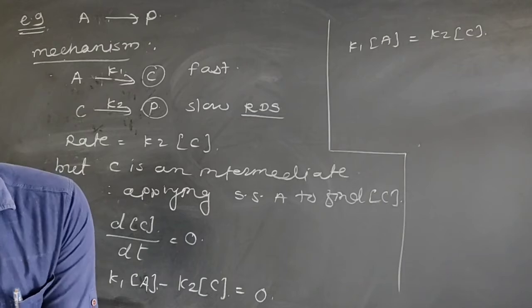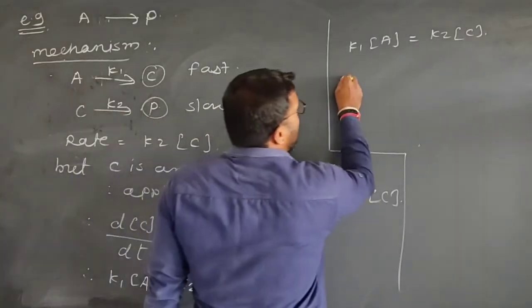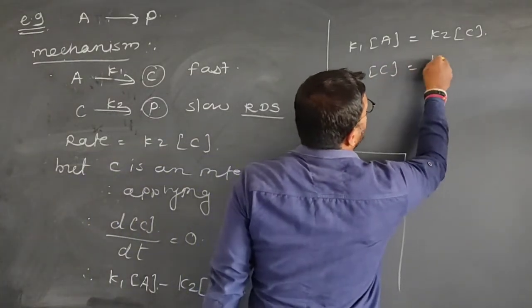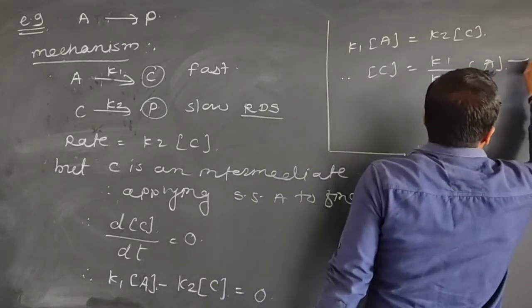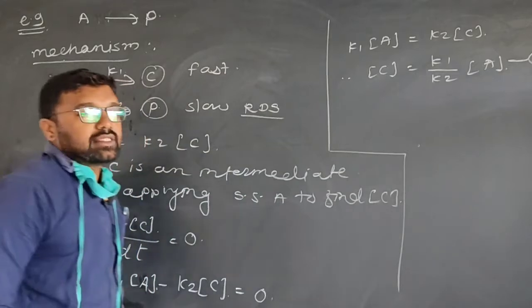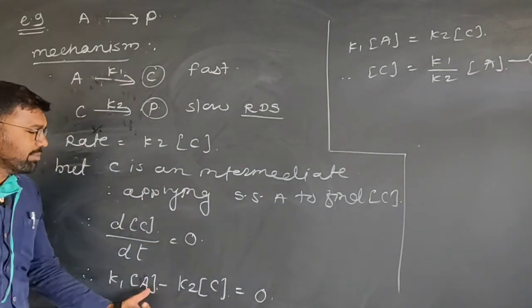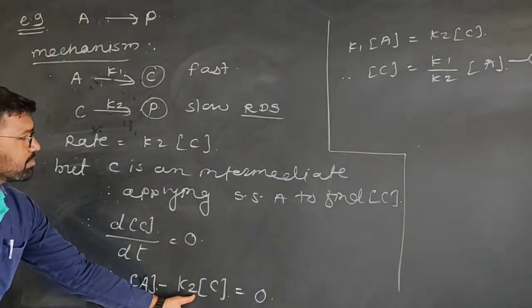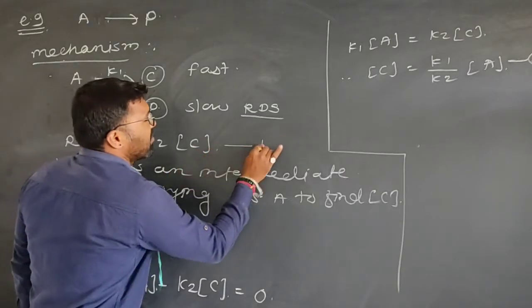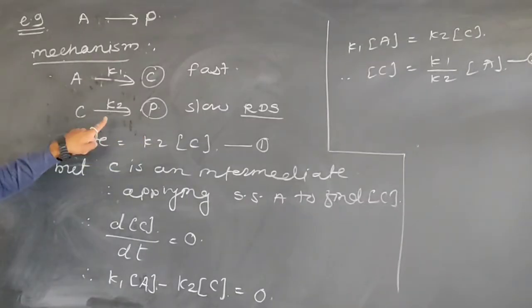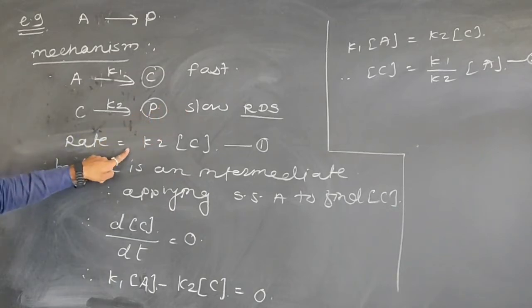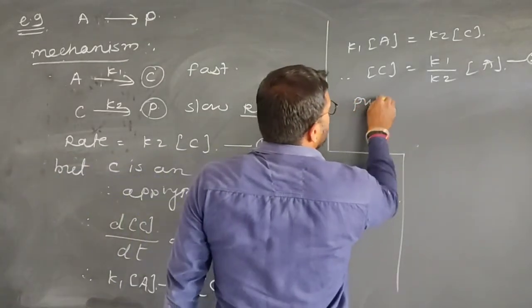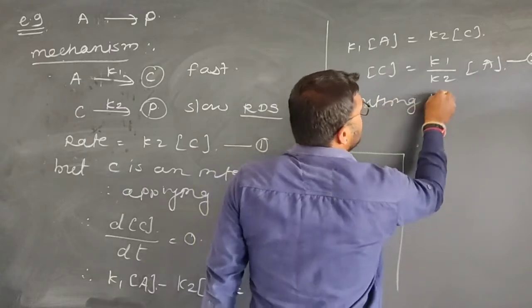So, the concentration of C can be directly determined: the concentration of C is equal to K1 upon K2 into the concentration of A. This is equation number 2. Simply, we put the value from equation number 2 into equation number 1.